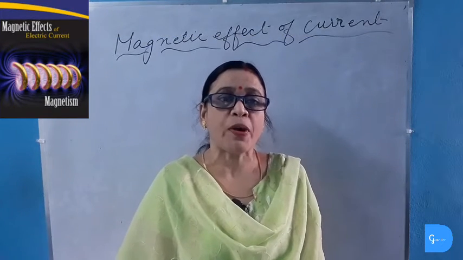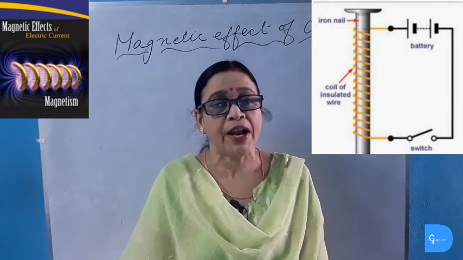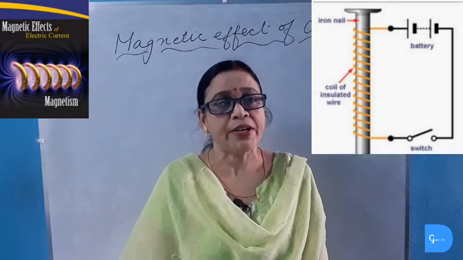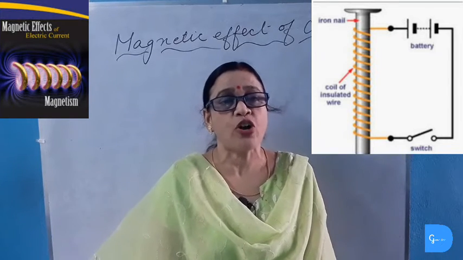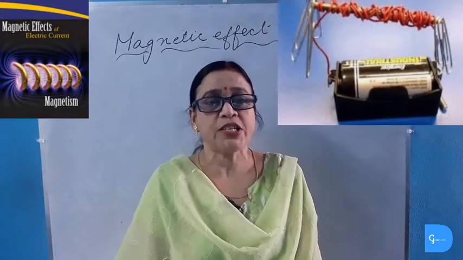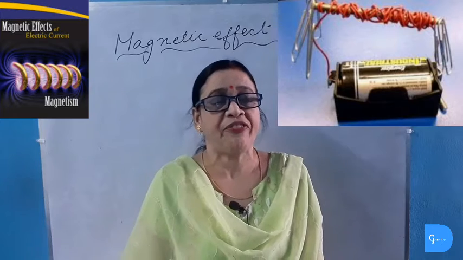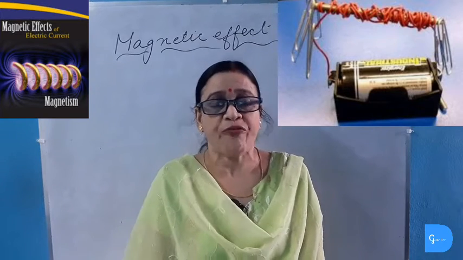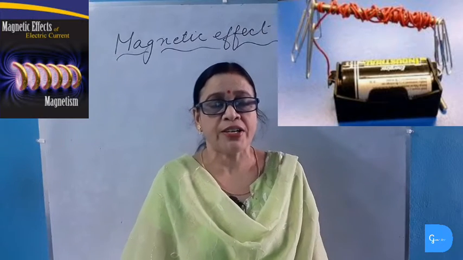If we take a copper wire of 1 meter long and wind it up round and round around the nail and then connect it to a battery, then we will see that this iron nail is attracting small iron objects or iron filings. This is because the coiled up wire produces magnetic field, and this magnetic field turns the iron into a magnet. For this reason the iron attracts small iron objects or iron filings.